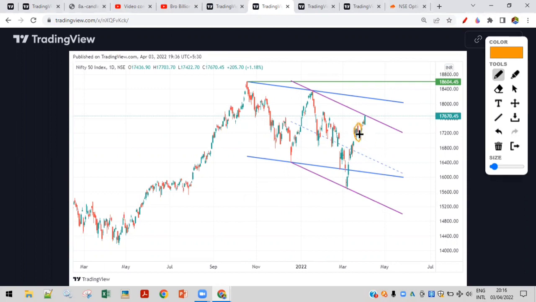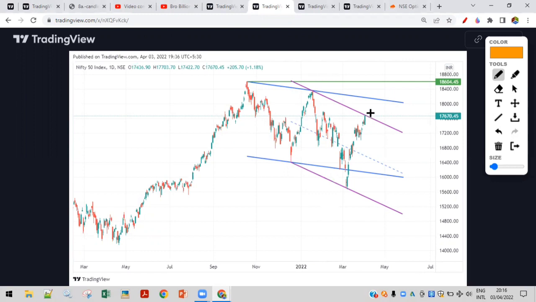After that dark cloud cover bearish candle, for a couple of days it went silent. It was trading in a very tight range between 17,300 and 17,006 or 3, which it hit, and after that it went up. Here you can see a bullish candle touching the channel. We are here on 3rd April. Last Friday it was very bullish and gave a very rapid up move touching the channel. So now it looks bullish.